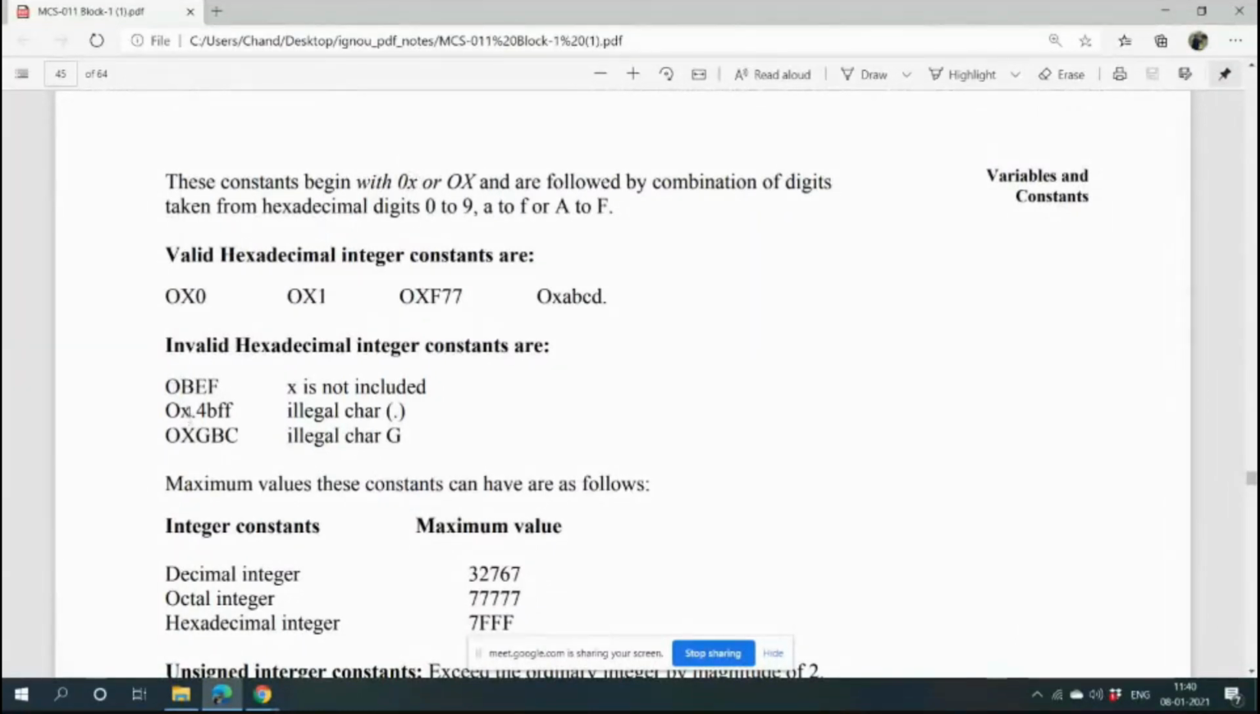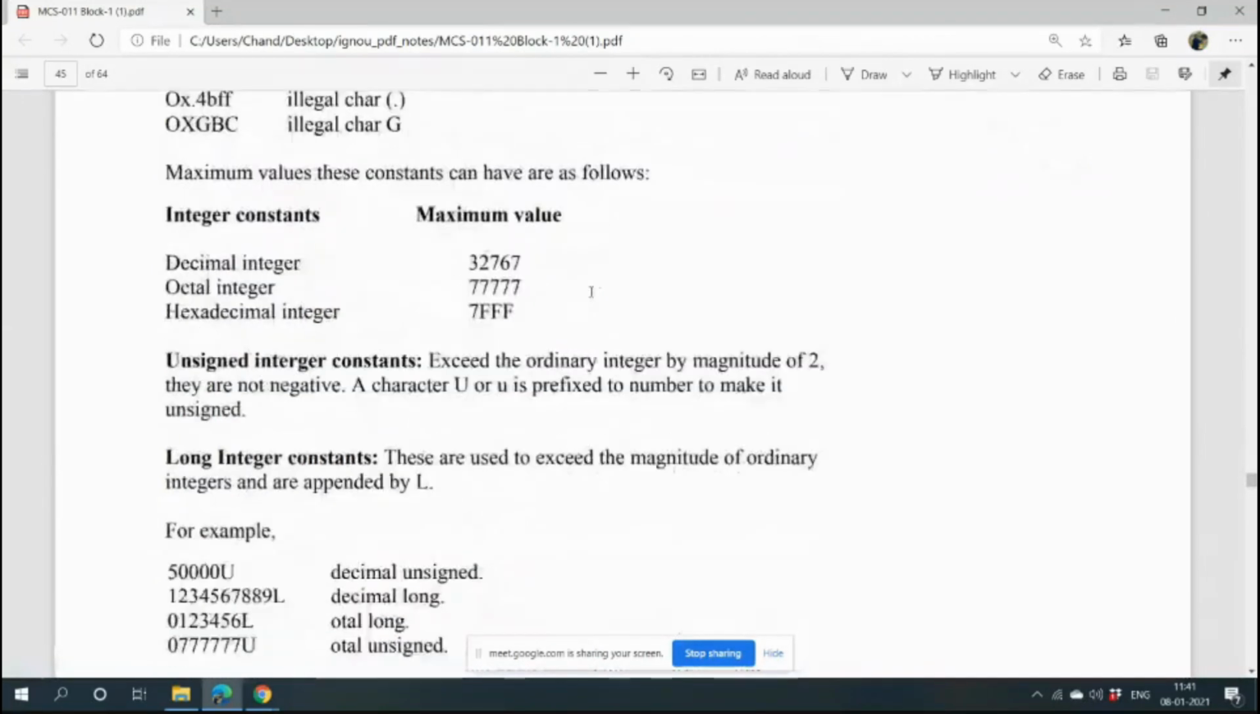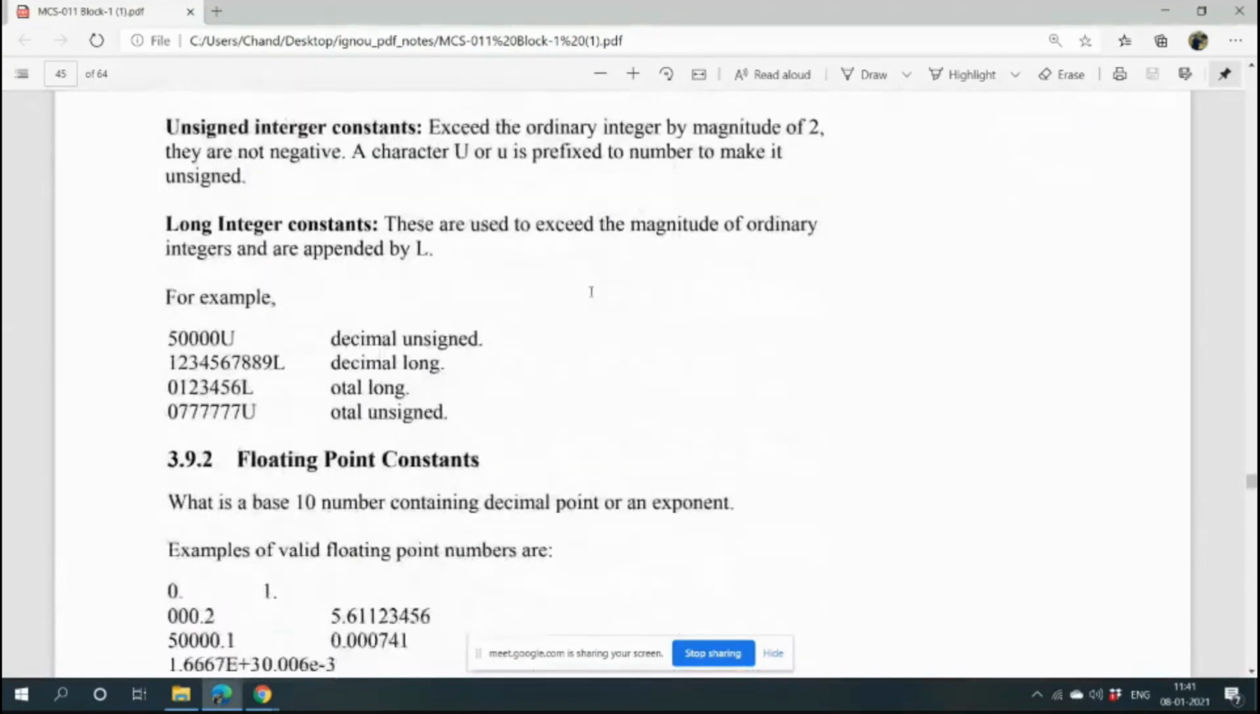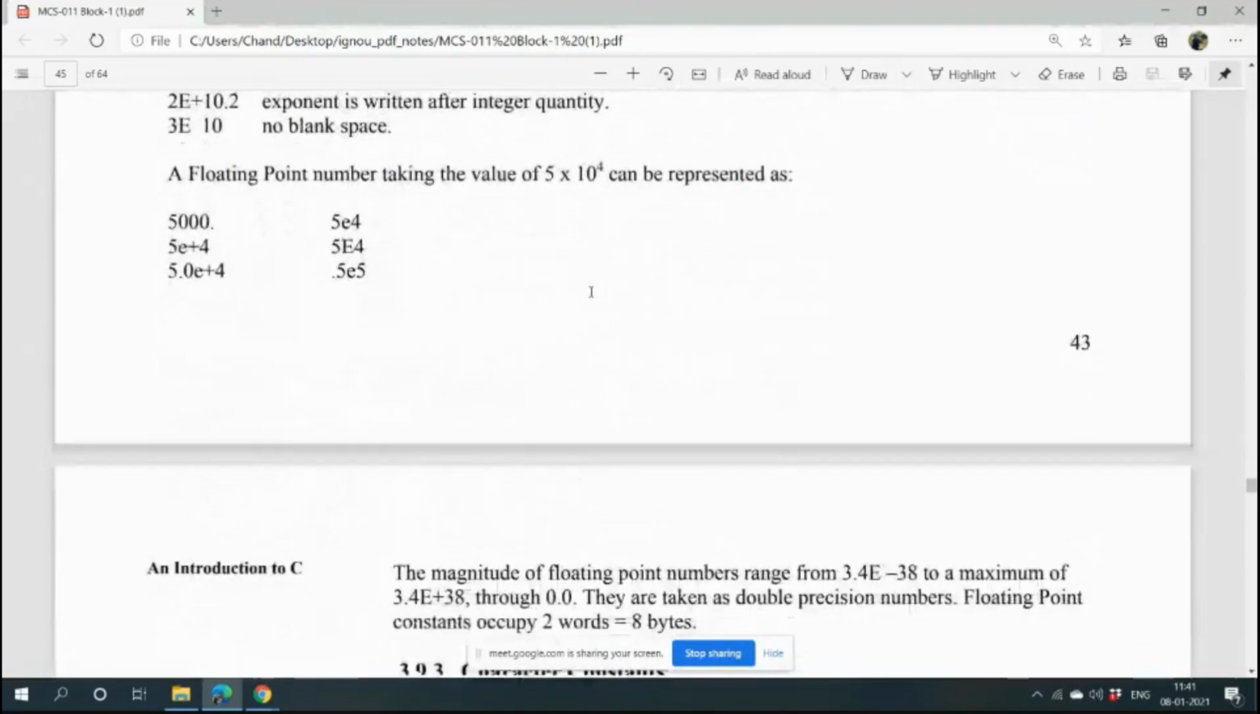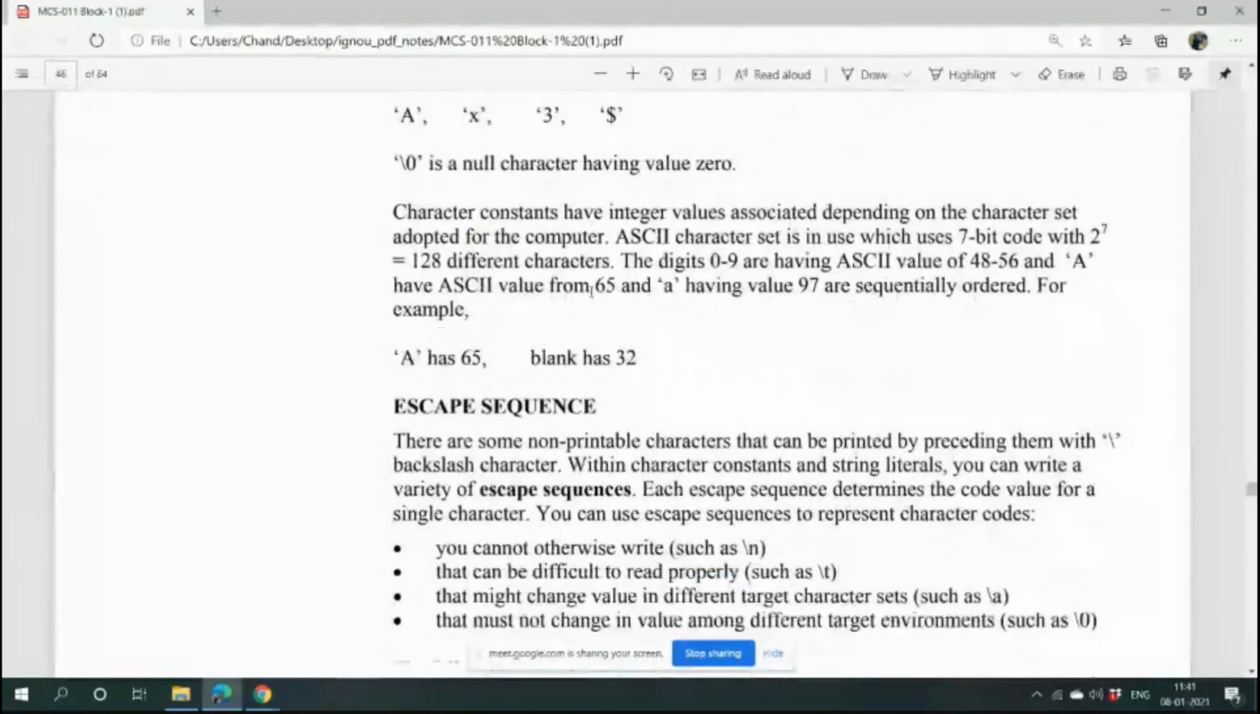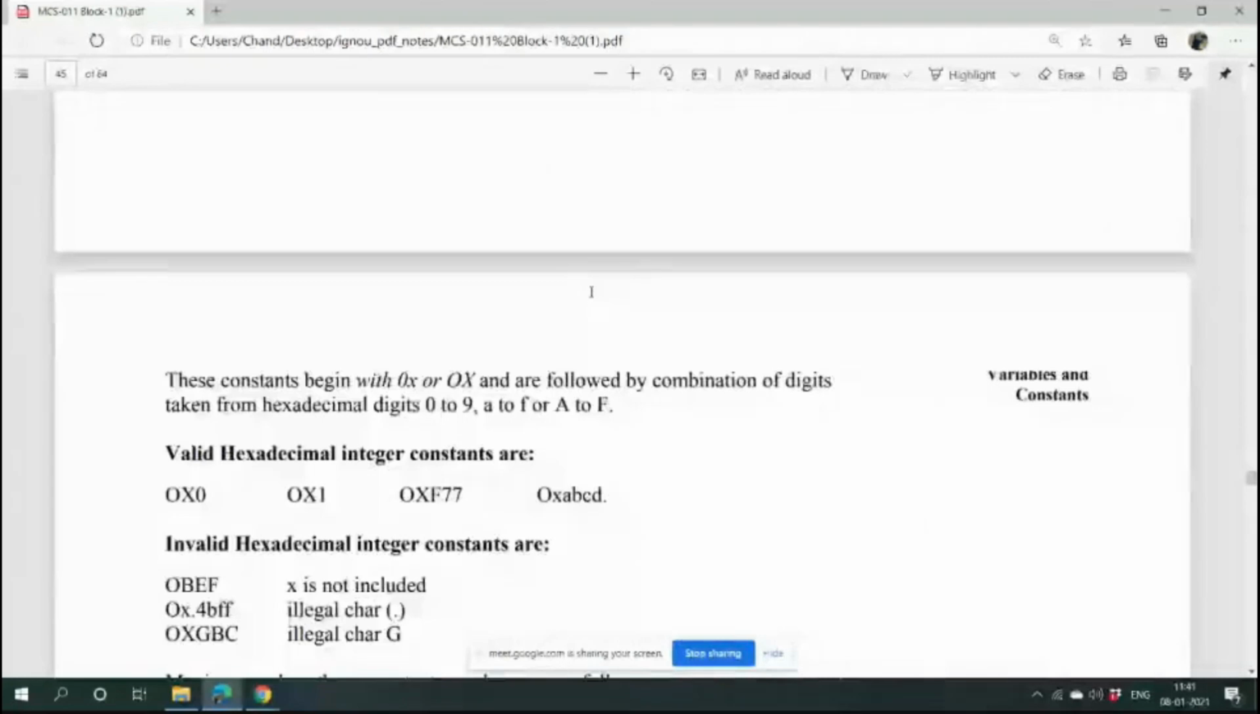But here X is given, still the dot is given. Because A to F, B is under A to F, F is also under A to F. So 0x4BFF is okay, but dot is an illegal character. And here G is an illegal character because we have asked for 0 to 9 and A to F. Now you will ask, ma'am, where will we put these integer constants or floating constants, in the value part? Like these are the constants. See here.